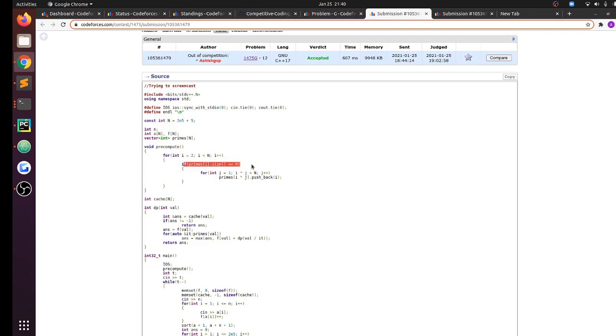If primes of i dot size is 0, which means that this number is a prime, I go to all of its multiples, including itself, and I push back i into the primes of the multiple. So after this pre-computation, 4 would be storing 2, and 12 would be storing 2 and 3, because 2 divides 12, 3 divides 12, and 2 and 3 are the prime factors of 12.